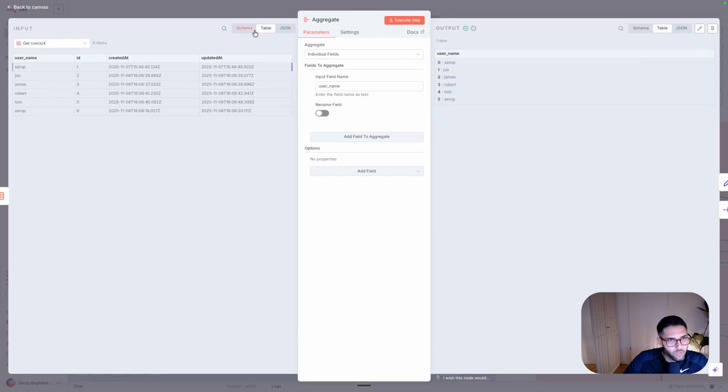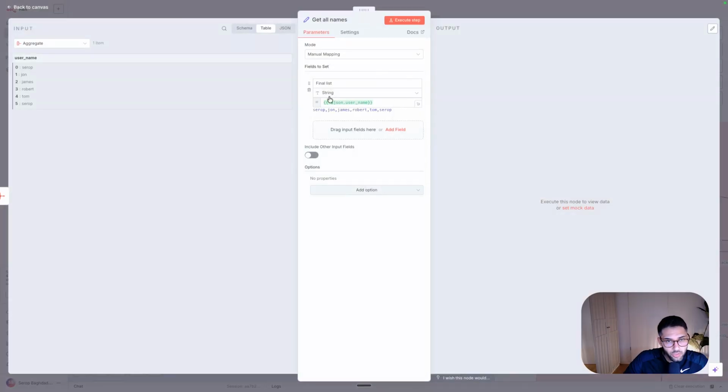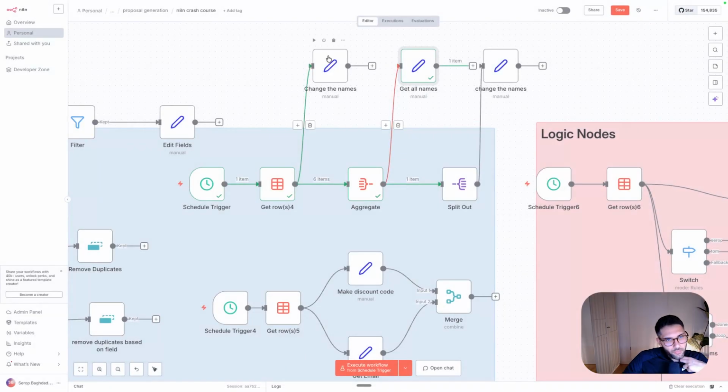Similar to its icon, it goes over all the rows and puts them into one column, which is called the username. But this is also super useful for different cases. I'll show you why it could be useful. Let's say you output it as a string, then it would look something like that with commas. So now you have an actual string that contains all the different names, which previously wasn't possible with the different rows.